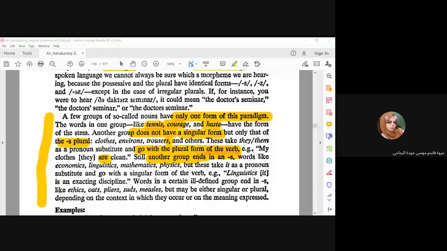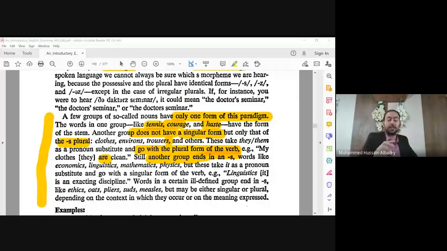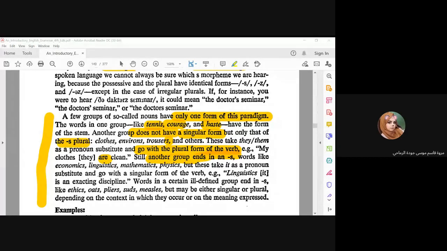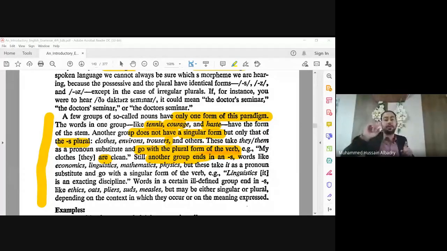In English, please. Because some words carry S, but the meaning is singular, such as ethics. Yes, no, not this. I mean third group: linguistics, mathematics, for example, phonetics.